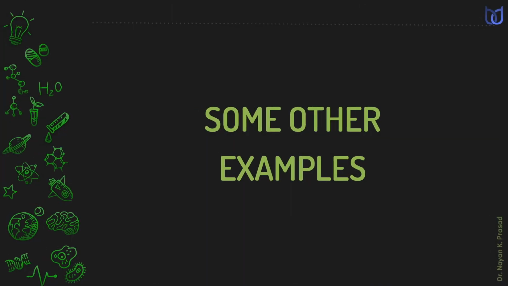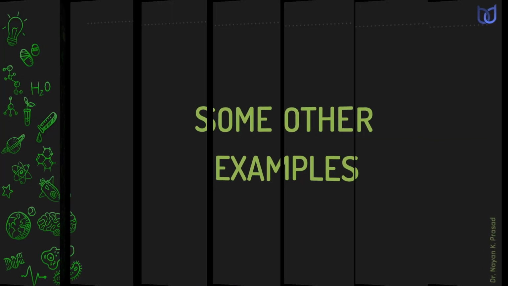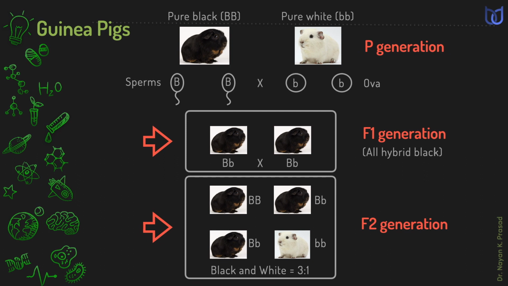Now let us see some other examples in case of animals. In guinea pigs, when pure black and pure white individuals are crossed together, in F1 generation we see the appearance of black guinea pigs only. These are all hybrid black. These indicate the law of dominance. Here, black color is dominant over white color.